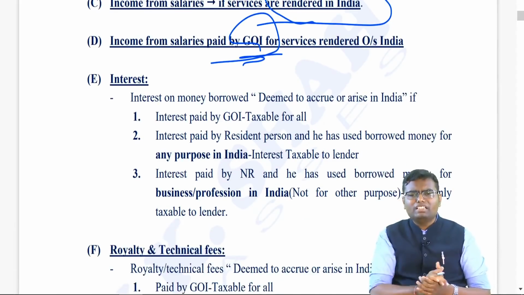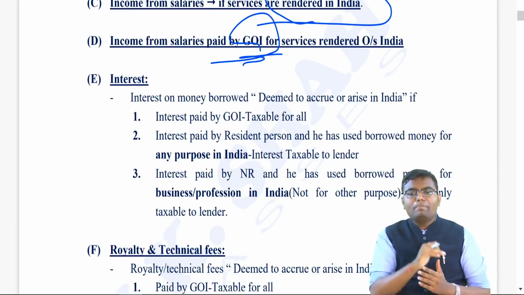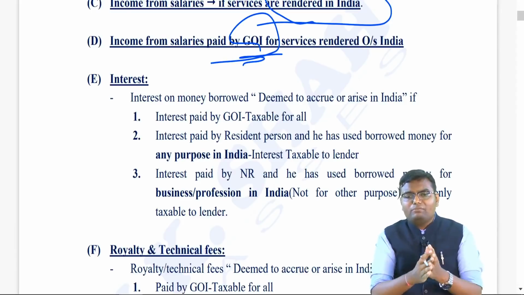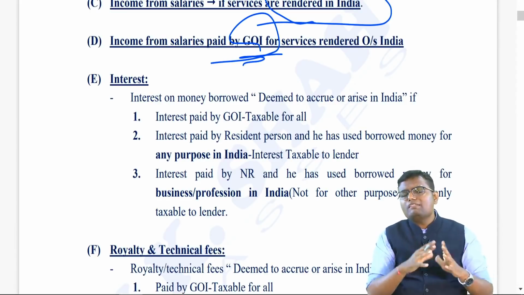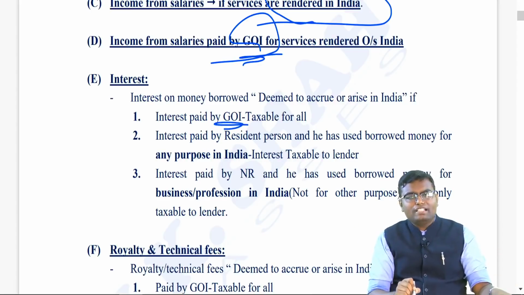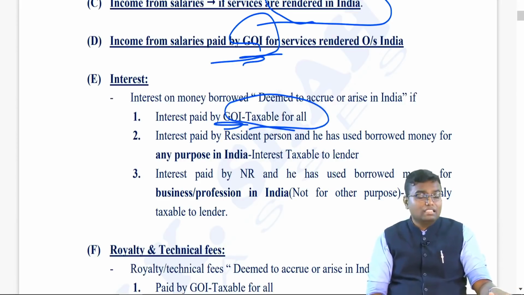When you lend the money to somebody, that person, the borrower, will pay you the interest. Now, when will this interest income be taxable in India? You see who is paying you interest. If the government of India is paying you the interest, it is always taxable to you in India. Being the lender, it will be taxable to you in India.